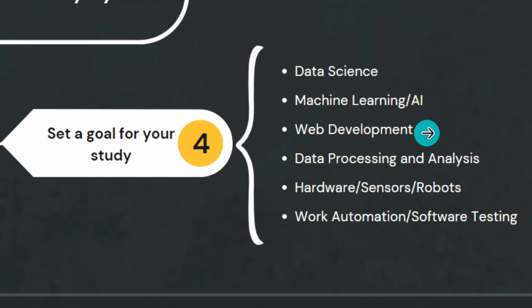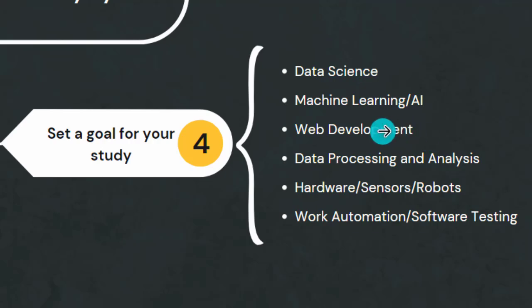For web development also, there are a lot of options that you can start. You can start with Django, Flask, or FastAPI. But I will advise you to just start with Django, since Django is more complex, more big. If you understand Django, easily you can understand Flask and FastAPI. So that's why it's very important for you to set your goals so that you don't get lost, because Python is huge and there are a lot of options that you can use for Python.